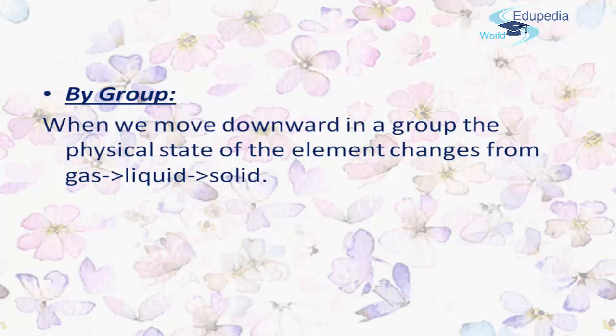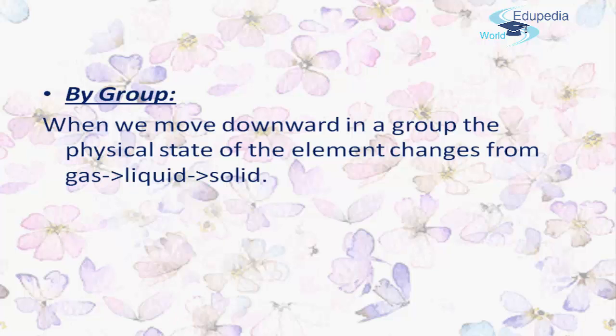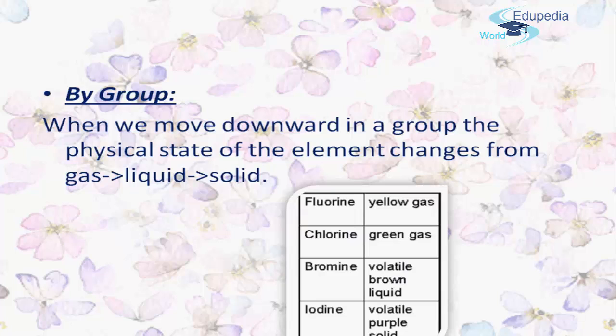Well friends, when we move downwards, that is, from top to bottom in a group, the physical state of the element changes from gas to liquid to solid. For example, we have fluorine, chlorine, bromine, and iodine. You can see the change from top to bottom: first gas, then liquid, and we get the solid at the lower end. In further detail, we can see with the colors: fluorine is a yellow gas, chlorine a green gas, bromine a brown liquid, iodine a purple solid.